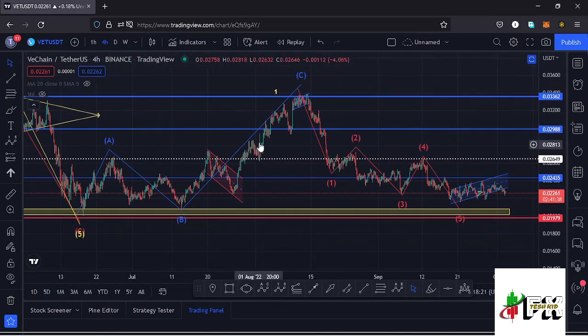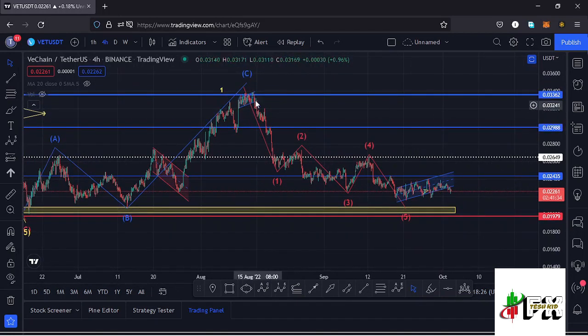And after seeing that high for that wave C, whatever I expect on this other side is the formation of a 5-wave structure, and over here I've seen the formation of a fractal wave within a wave 1, having this as the wave 1, wave 2, wave 3, wave 4, and then a wave 5. And because we might have seen the low for that wave 5 to the lower side, we can now name this as a higher Elliot wave count 1.